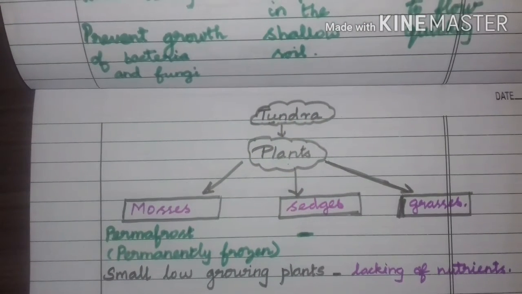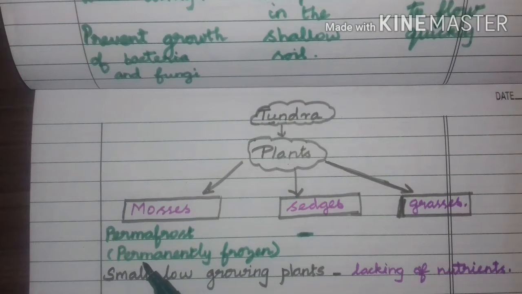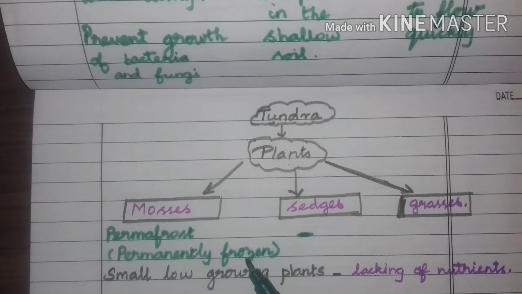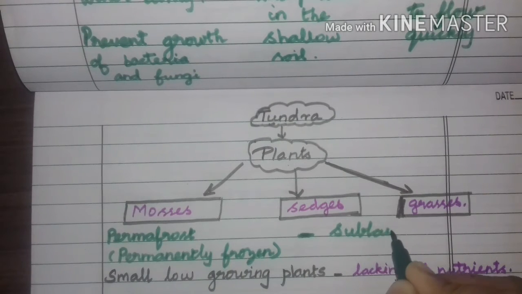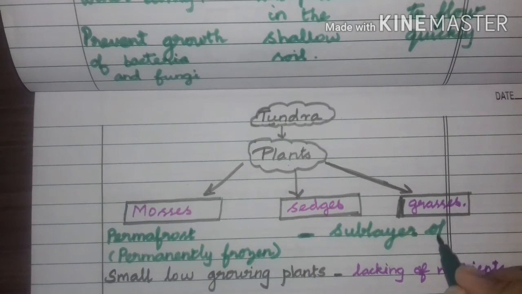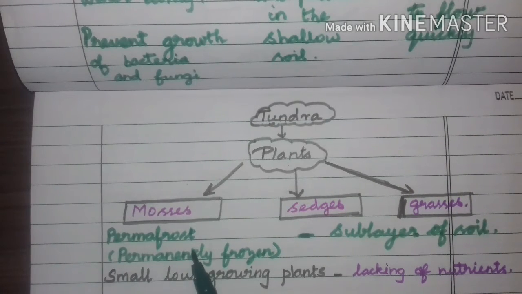Listen children, in the Tundra region, one sub-layer of soil is there. That name is called permafrost because it is permanently frozen. It is the sub-layer of soil. Why do we call it permafrost? Because it is permanently frozen. Okay, so that is the way we call it permafrost.